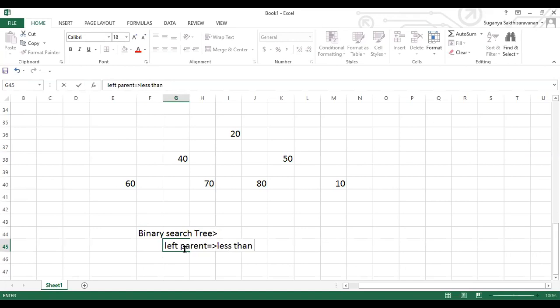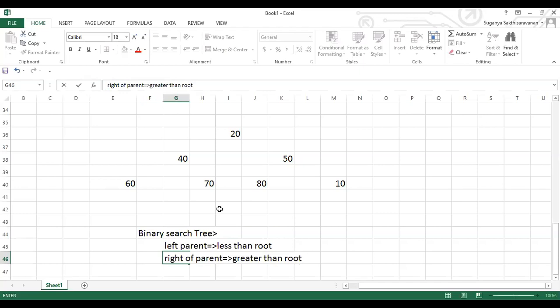And all the elements located at the right of the parent node should be greater than your root node. Okay, this is the rule.